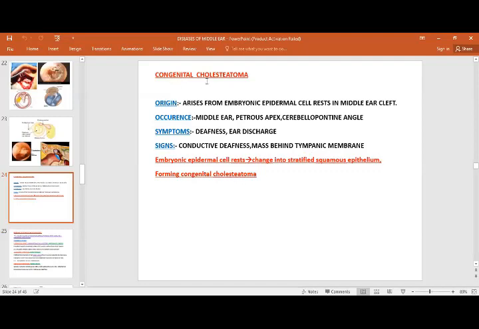And of course, as it is congenital, sometimes you can't find it. Sometimes you can find it in a routine checkup. The patient won't have many signs or symptoms. So the embryonic epidermal cells change into stratified squamous epithelium, forming congenital cholesteatoma.